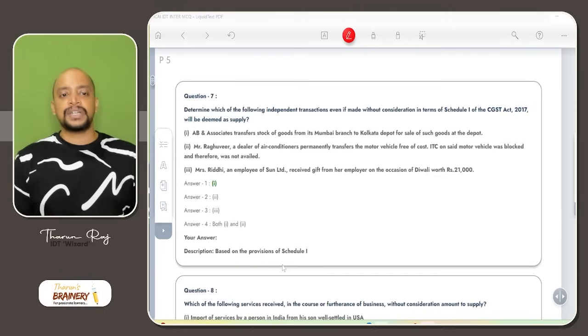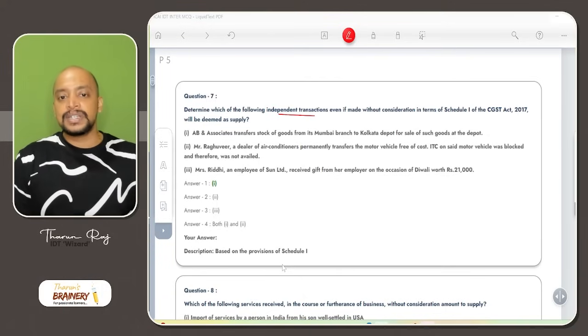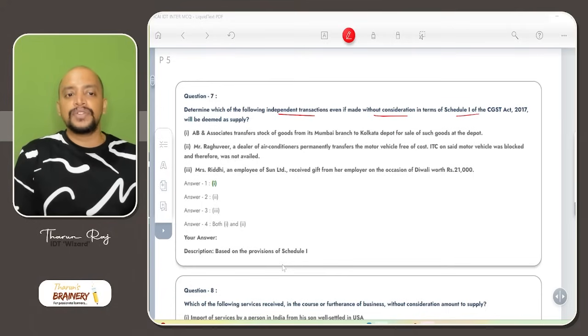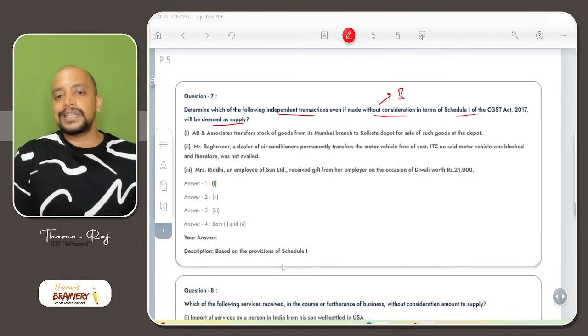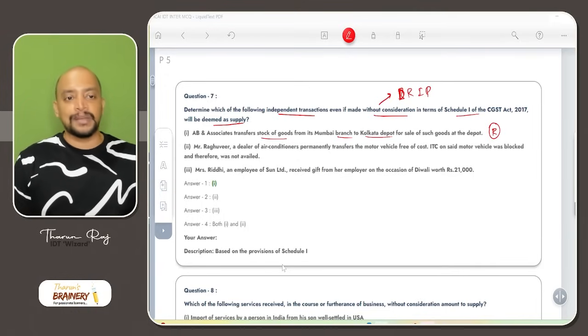Then question number 7. Determine which of the following independent transactions, even if made without consideration in terms of Schedule 1, will be deemed as supply. So we need to refer DRIP. First one, AB Associates transfer stock of goods from its Mumbai branch to Kolkata depot. So Mumbai branch to Kolkata depot means it will come under related party transaction, including transaction between distinct persons. So it will be supply.